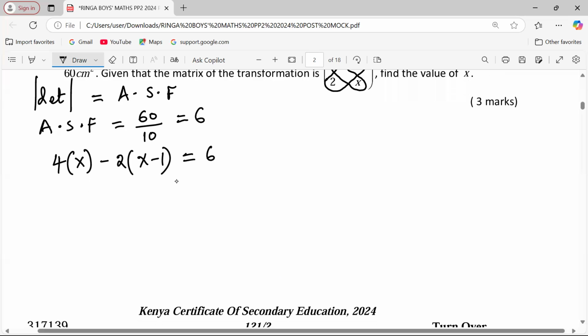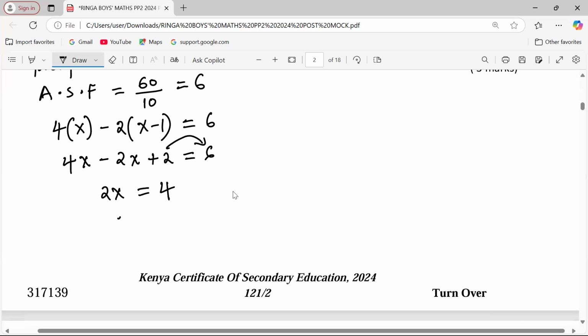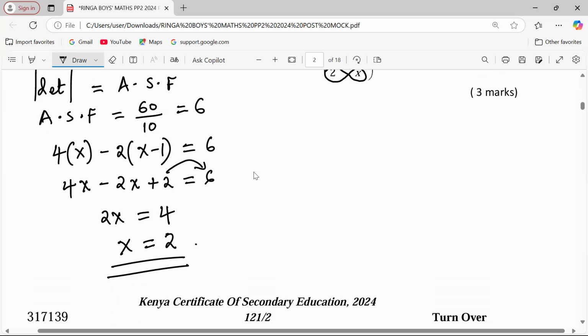Now we can open the brackets and see what we will arrive at. 4x minus 2x positive 2 equivalent to, this is going to be 6. So that when we group terms, this shall be 2x equals to 4, because 2 shall be subtracted on the right-hand side. So to remain with x now, we have to divide through by the value, which is 2 there, and you get x equals to 2. That way.